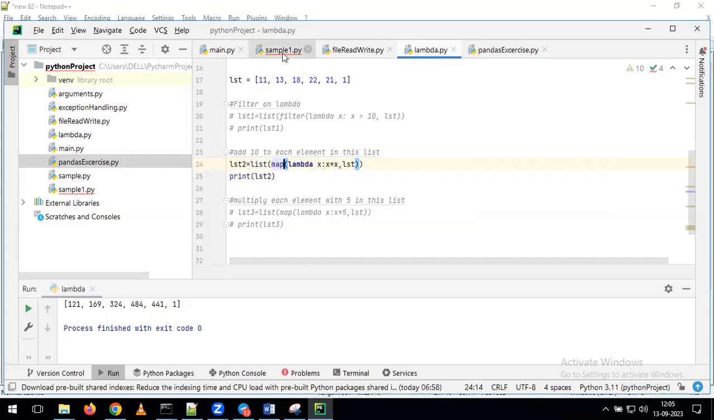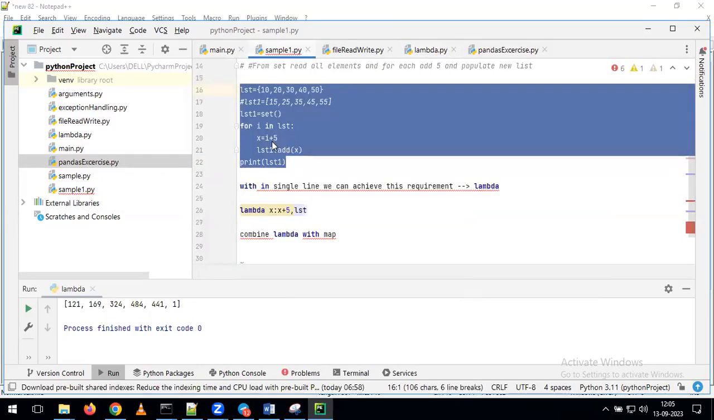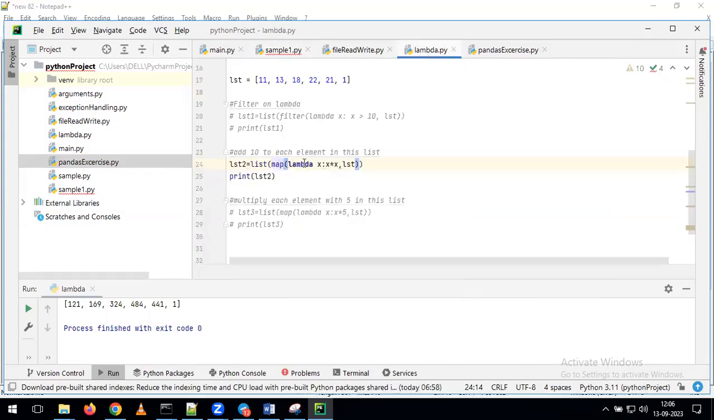Again, for this also, we can write multiple lines of code. Instead of i plus 5, we can give it as i star 5, and with that we can achieve the requirement. But again, instead of writing multiple lines of code, simply by applying the lambda function in combination with the map function, we can simplify the code like this. With that, within a single line, we can achieve the requirement.